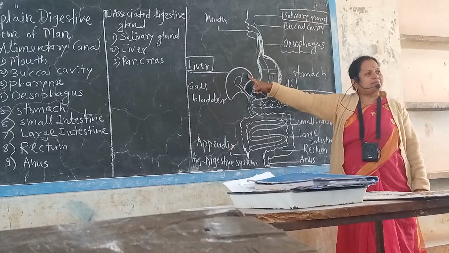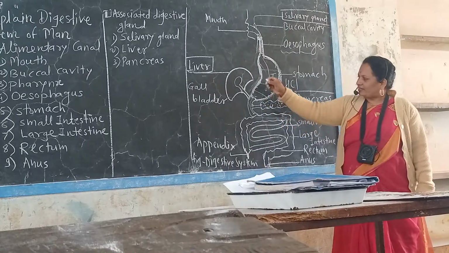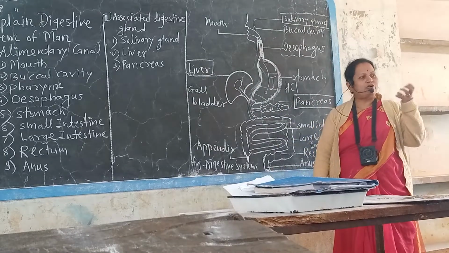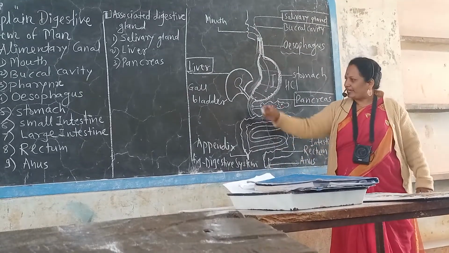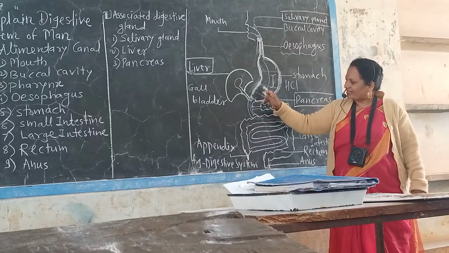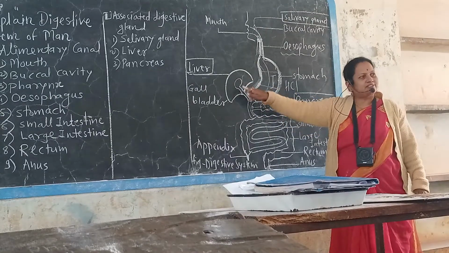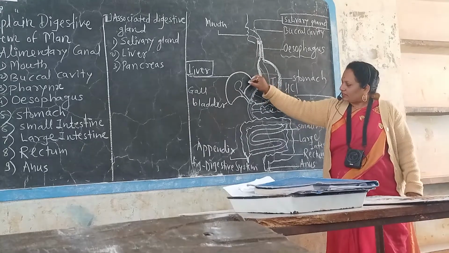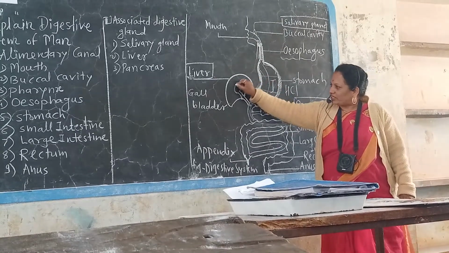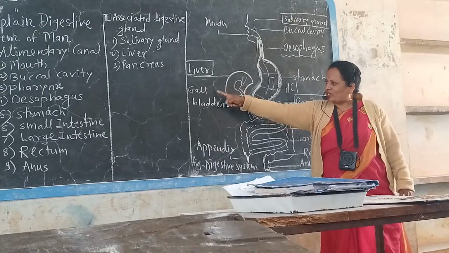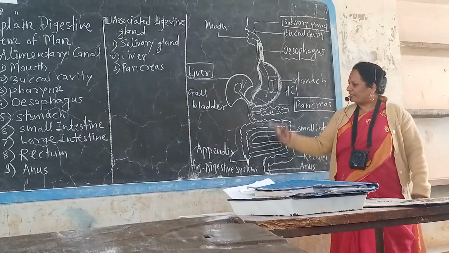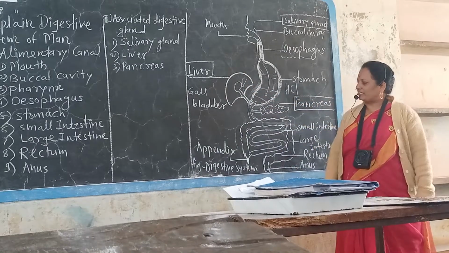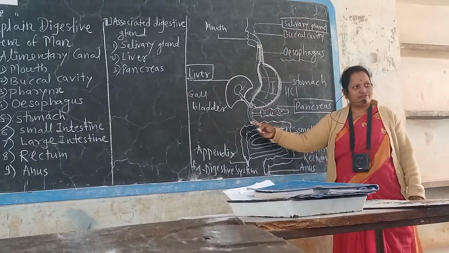That bile juice helps in the digestion of food, and that juice is secreted according to the amount of food and type of food, and from time to time. When there is entry of food, then and only then that juice is secreted here. At that time, the bile juice is stored in a small pouch that is called the gallbladder. After entry of the food, that gallbladder opens and bile juice enters here, which is necessary for digestion of food.